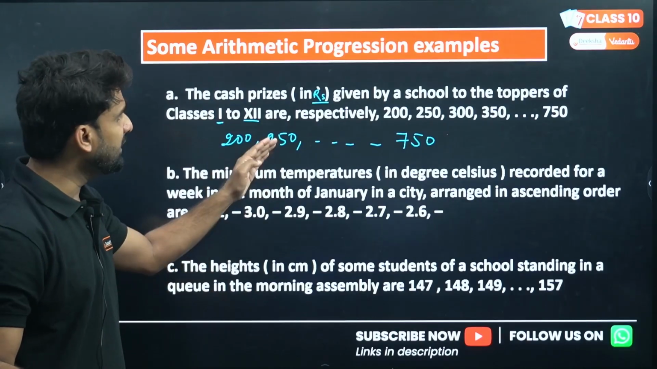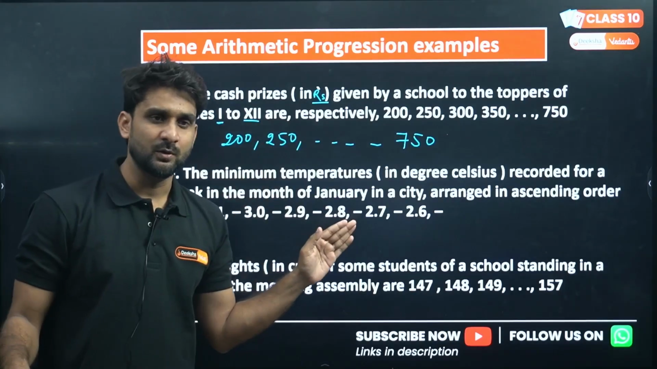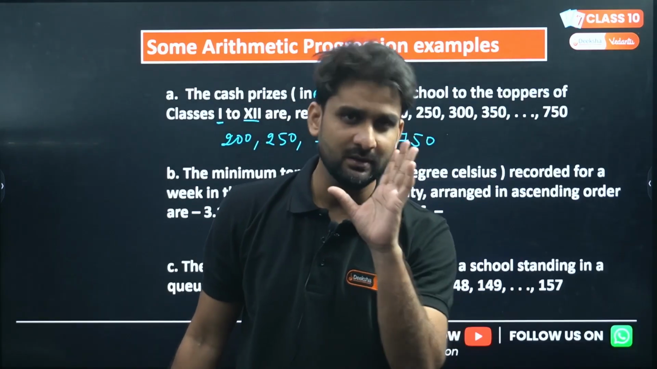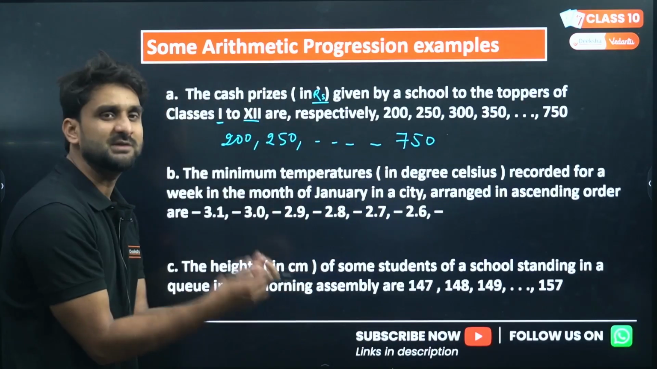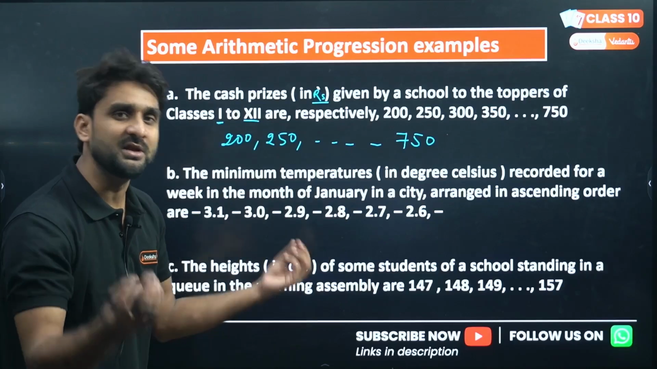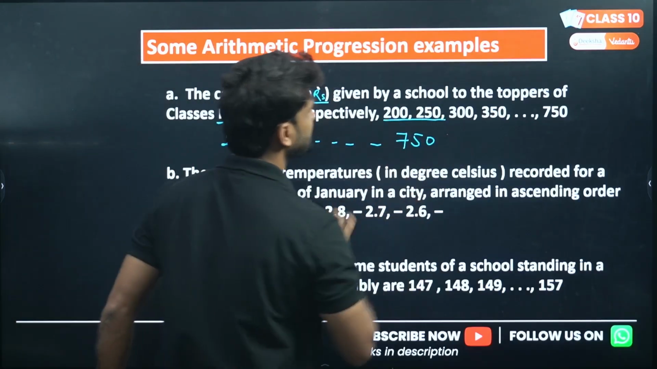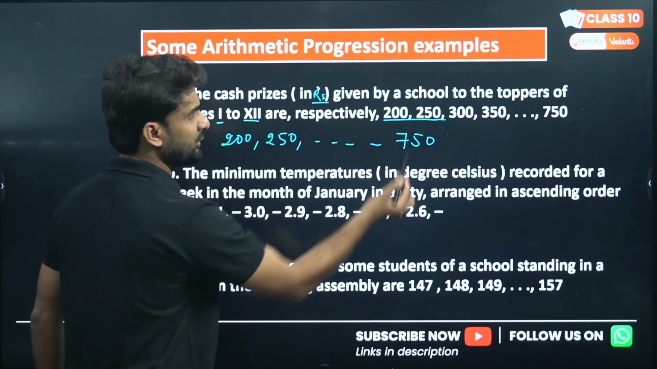To be an AP, what should be there? The common difference between each and every cash prize should be the same. So let's find out the common difference between each and every term. What is the common difference between these terms? This is 50 here.